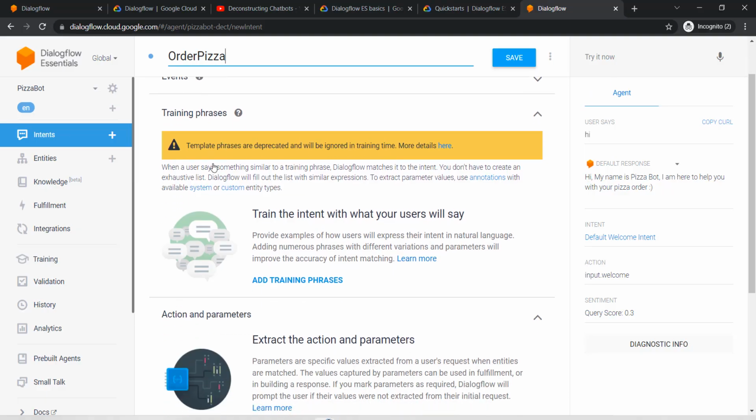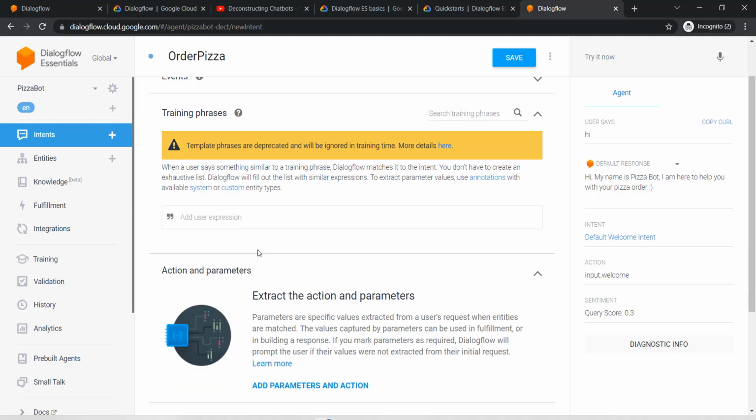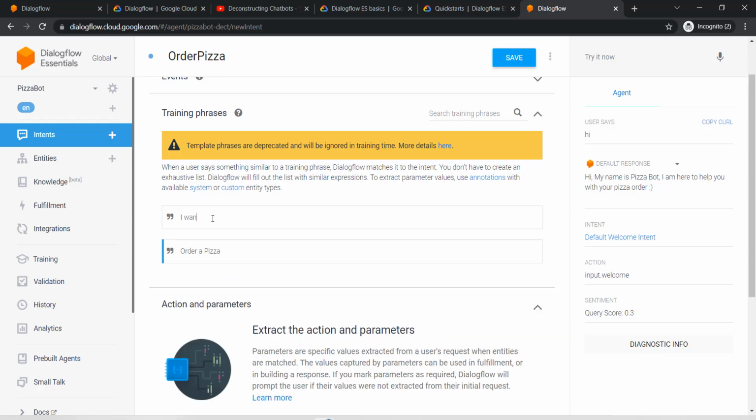And then in the training phrases, as I told you, this is machine learning. You need to give some sample examples to the machine to understand exactly what the user can say. So let's say if you want to order pizza, you can say order pizza. This is one sentence you can use. You can say I want to order a pizza.